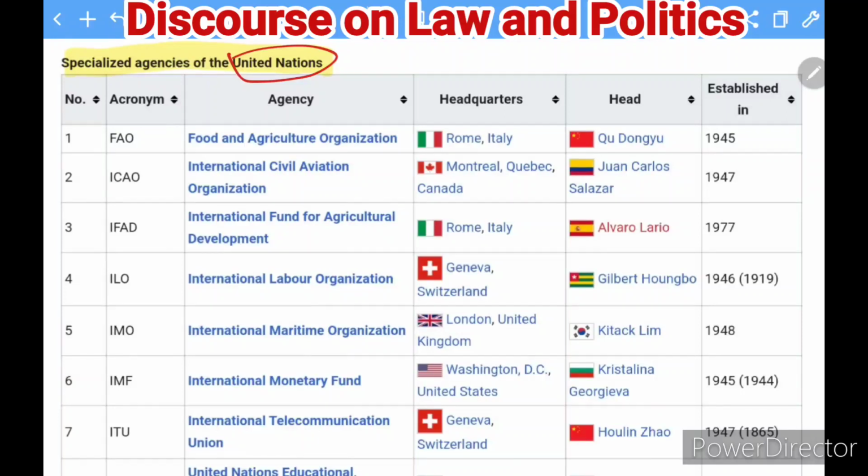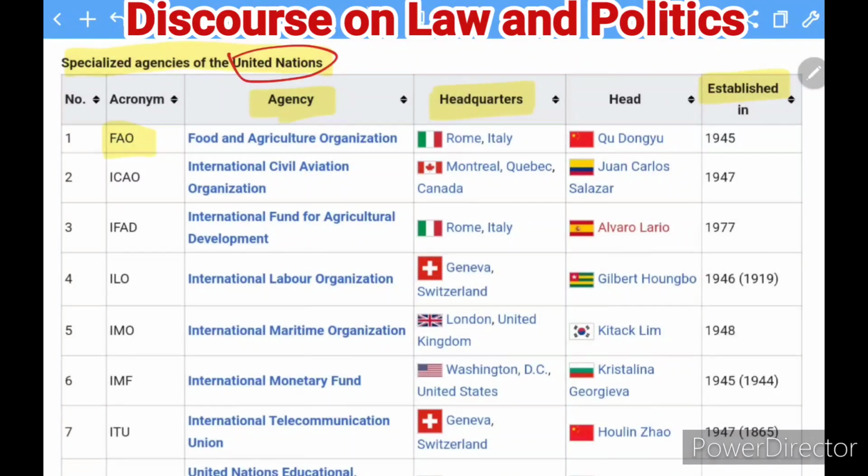They ask which is not a specialized agency and where they have their headquarters. Sometimes they may ask when it was established as well. So they may ask about establishment, headquarters, and which are not specialized agencies. Let's start one by one here.